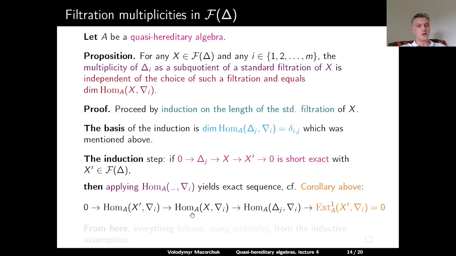In other words, Hom from X to nabla I has as a submodule Hom from X prime to nabla I, and as a quotient Hom from delta J to nabla I. And we see that this Hom behaves additively with respect to short exact sequences with delta filtered subquotients, similarly as the multiplicity. It also behaves additively. And now the claim of the proposition follows from the inductive assumption.